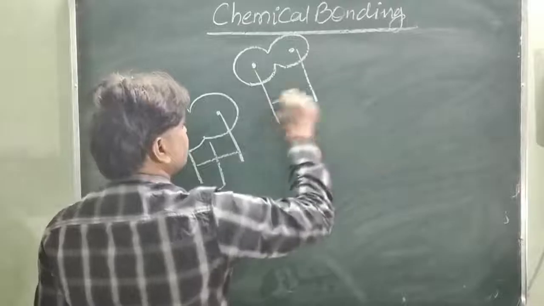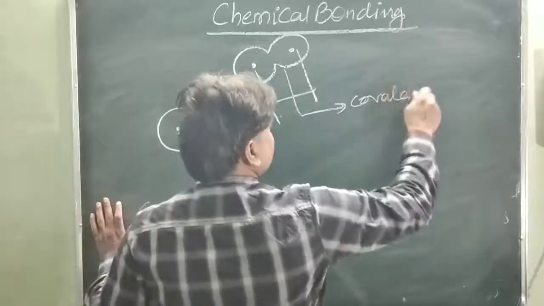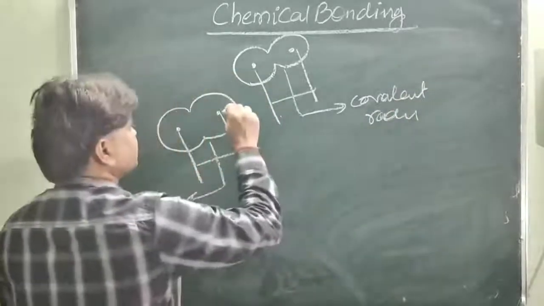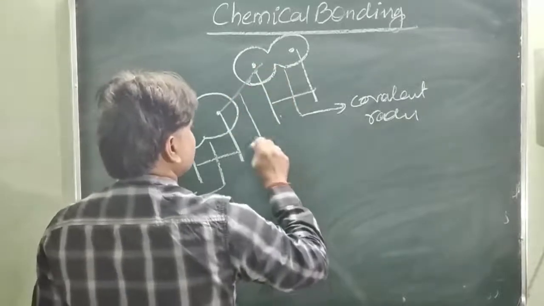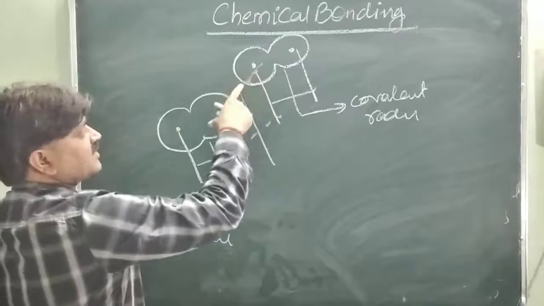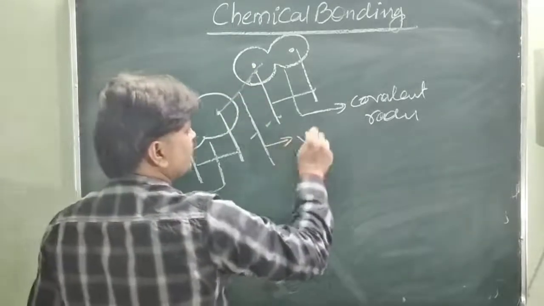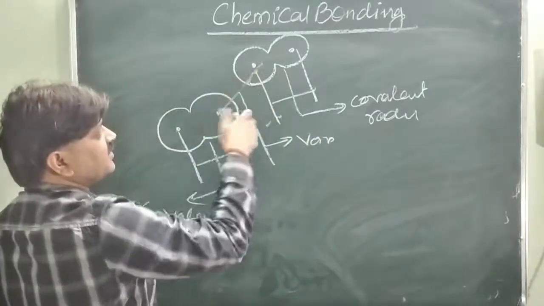This is another molecule. This distance is called the covalent radii. And half of this distance is the bond length between the two neighboring atoms in a molecule. This distance is called the van der Waals radii, half of the distance between two neighboring atoms of different molecules.